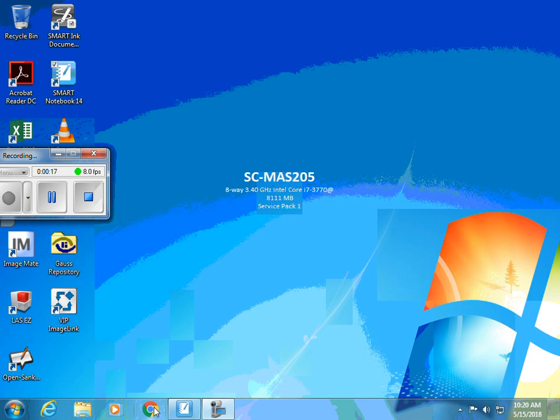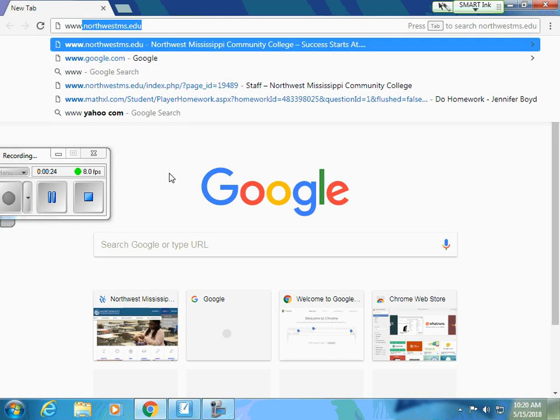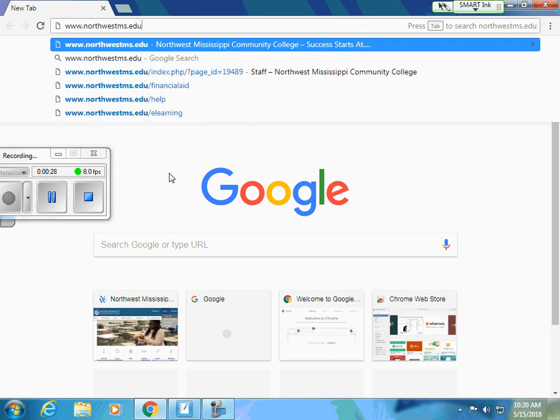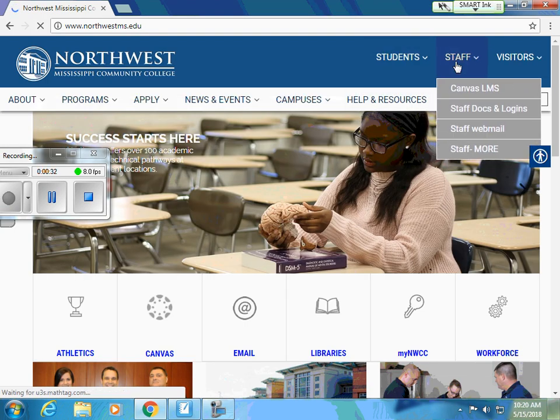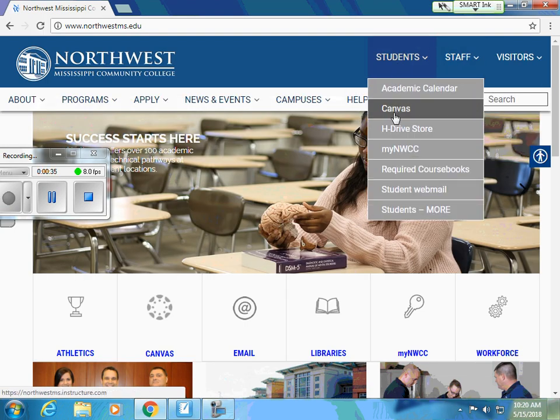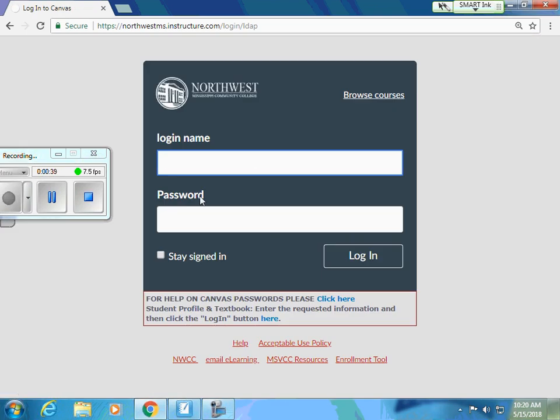So first thing, when you go to Canvas, you want to make sure you're going through Google Chrome or Firefox. Do not use Internet Explorer. You'll go to the Northwest homepage, northwestms.edu. I'm going to have to log in under the staff link, but you'll log in right there under Canvas under the student link. All right, so let me get logged in really quick.